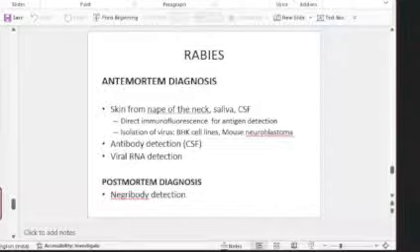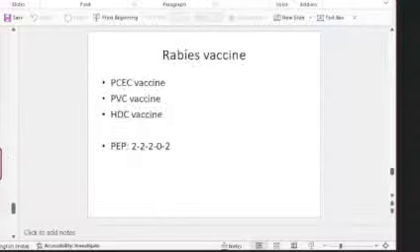For ante-mortem diagnosis, you take the skin from the nape of the neck, where you can detect the antigen by direct immunofluorescence, or you can even try isolation of the virus from those samples. Then CSF antibody will be helpful in diagnosis. Then viral RNA detection from all these samples is also possible. So the usual problem that we see is about the Negri body only for post-mortem diagnosis.